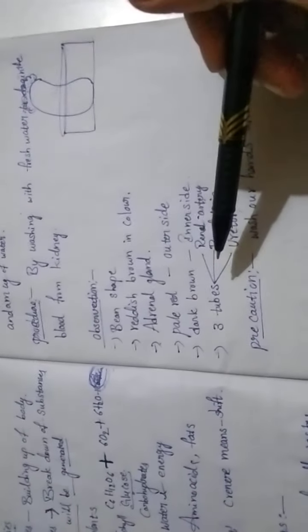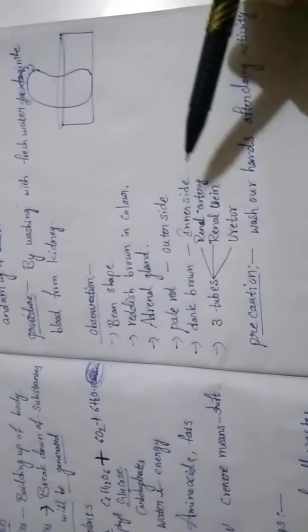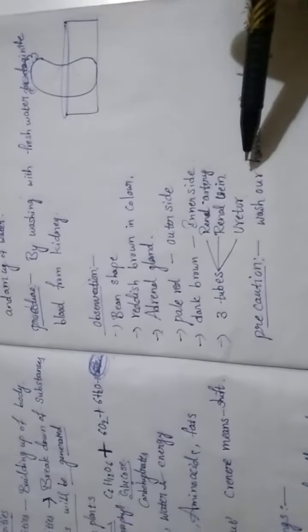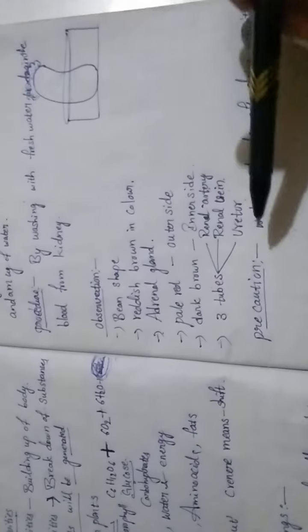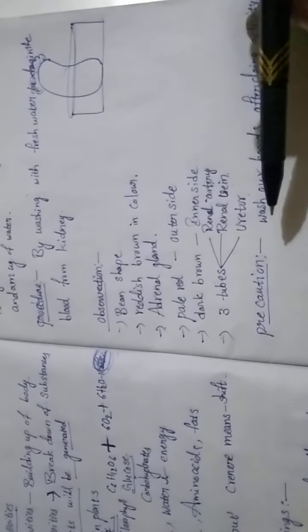And the kidney contains some tubes. Those tubes are 3 types: renal artery, renal vein, and ureter. We also follow the precautions.